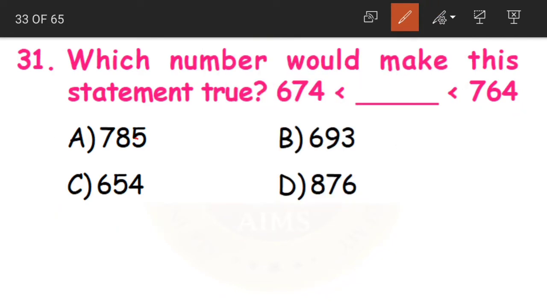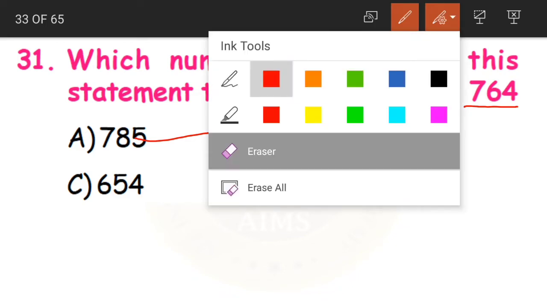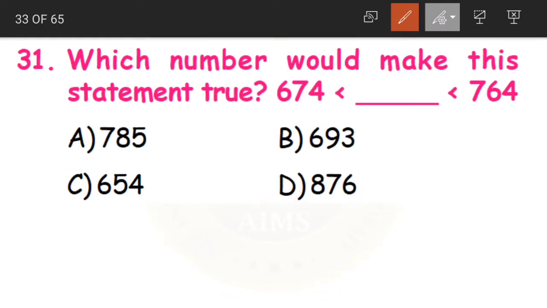If you take the first number, 785. Now is 674 less than 785? Yes. Now is 785 less than 764? No. Yes children, it is not correct. The first digits are same, so we'll go to the next digit. 8 and 6. 8 is greater than 6, so 785 becomes greater than 764. So option A is not our correct answer.